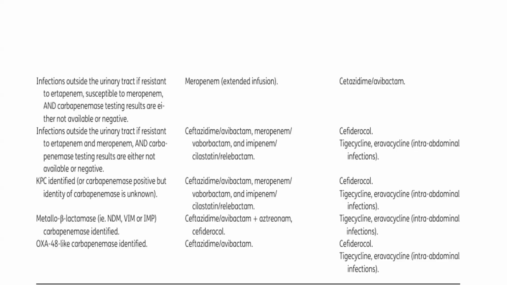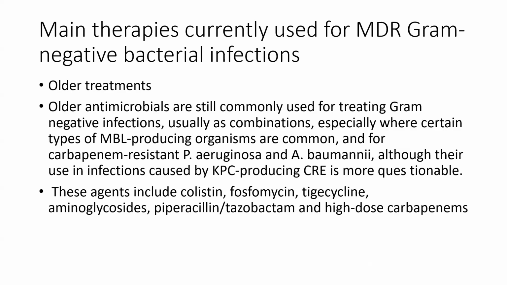If it is MBL, that is NDM, VIM, or IMP, and carbapenemase is identified, then the preferred treatment is ceftazidime-avibactam plus aztreonam, and cefiderocol. Alternative treatment is tigecycline or eravacycline if intra-abdominal infection is identified. If there is an OXA-48-like carbapenemase infection, then we can use ceftazidime-avibactam. Alternative treatment is cefiderocol, tigecycline, and eravacycline in case of intra-abdominal infection.